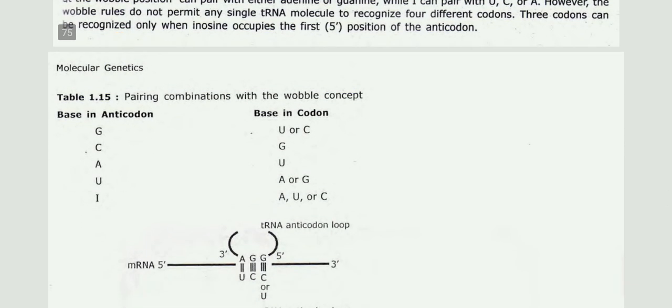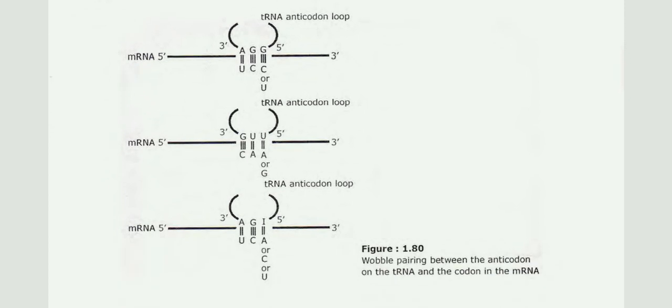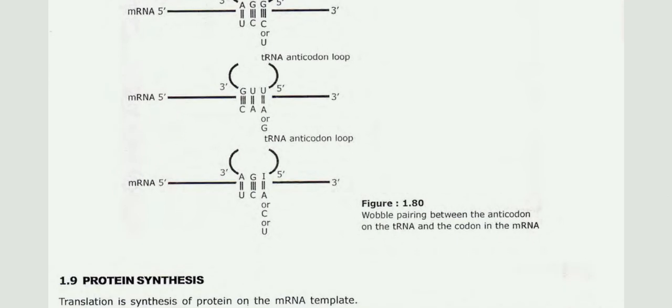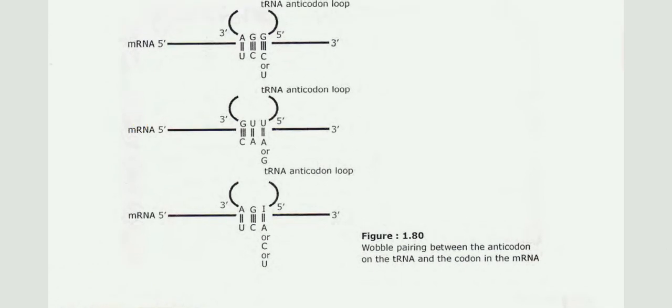Here we could see pairing combinations with the wobble concept. G in the anticodon pairs with U or C in the codon, C with G, A with U, U with A or G, I with A, U or C. Here the mRNA 5' end is there, the 3' end is there, and the tRNA anticodon loop is formed. The wobble hypothesis happens here, with wobble pairing between the anticodon on the tRNA and the codon on the mRNA. So that's all about these two topics, the genetic code and the wobble hypothesis, anticodon pairing.